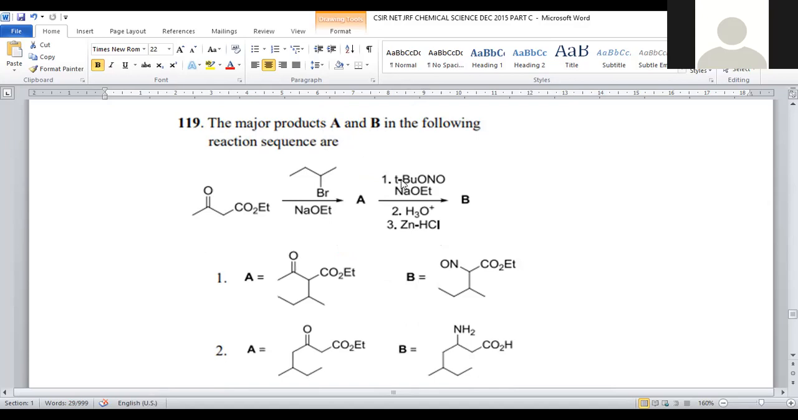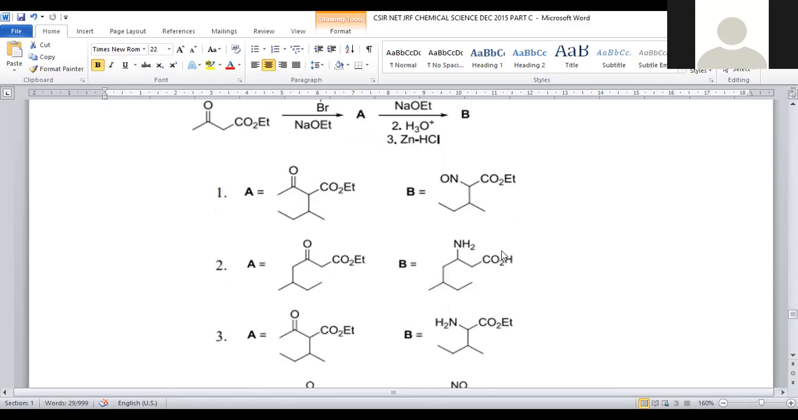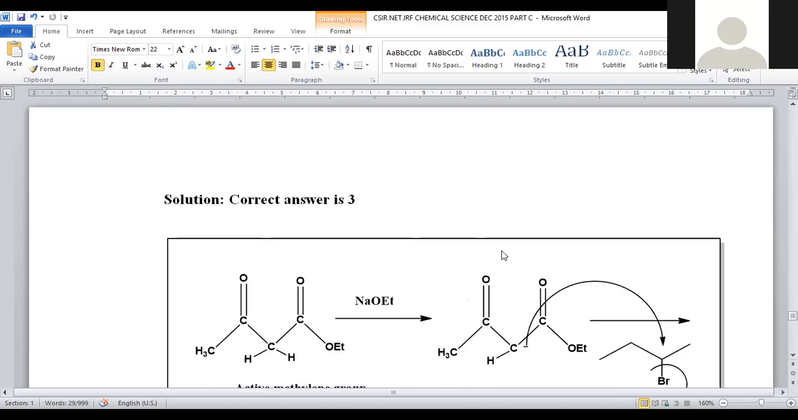Now it will be treated with tertiary butyl ONO. This is called a nitrite, right? So the nitrite was added, with sodium ethoxide, then oxonium ion will be added, and zinc HCl will be added. It is a strong reducing agent. It is used to reduce the system, and the final product B will be formed. Let us see what could be the final product in this reaction.